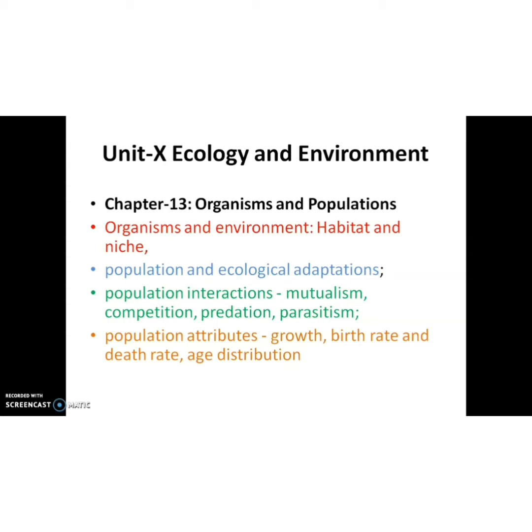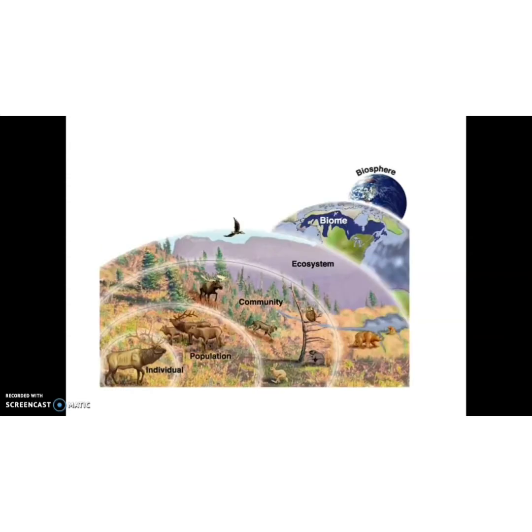Children, the rest of the topics are deleted by CBSE because of this pandemic situation. But you should read the textbook, as each and every topic is related to the others. So let's start with the first subtopic, that is organisms and environment. The main topic coming under that is habitat and niche.